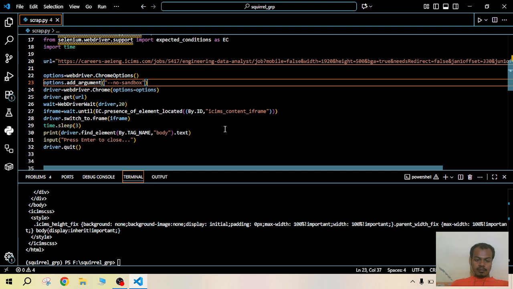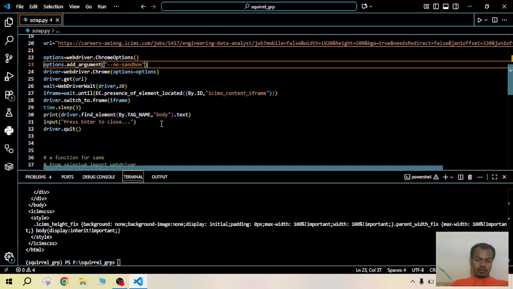After that I am switching to the iframe object, waiting a few seconds to finally load the body, then loading the body object and its text, and simply quitting the driver, closing it.